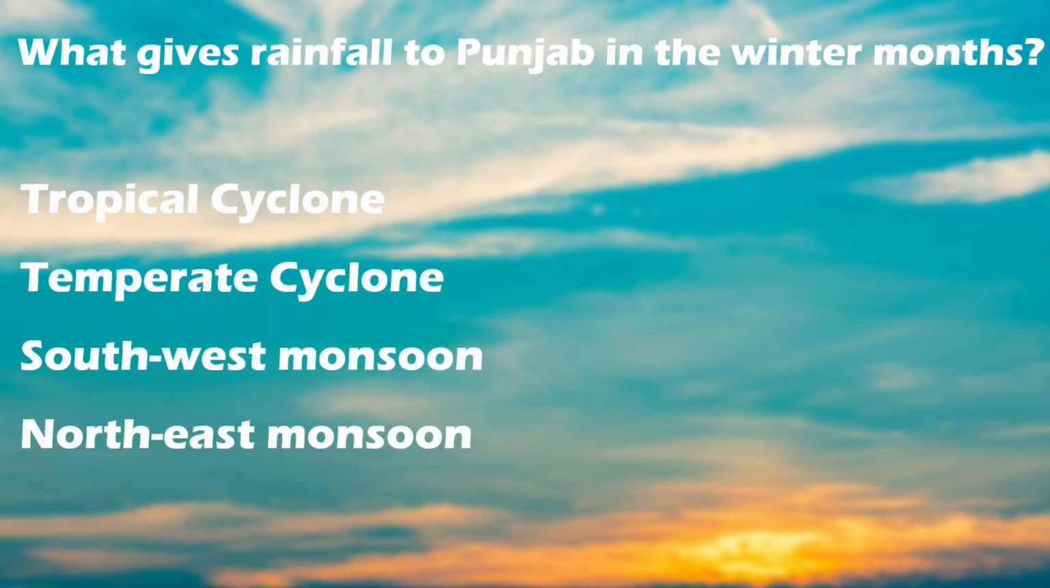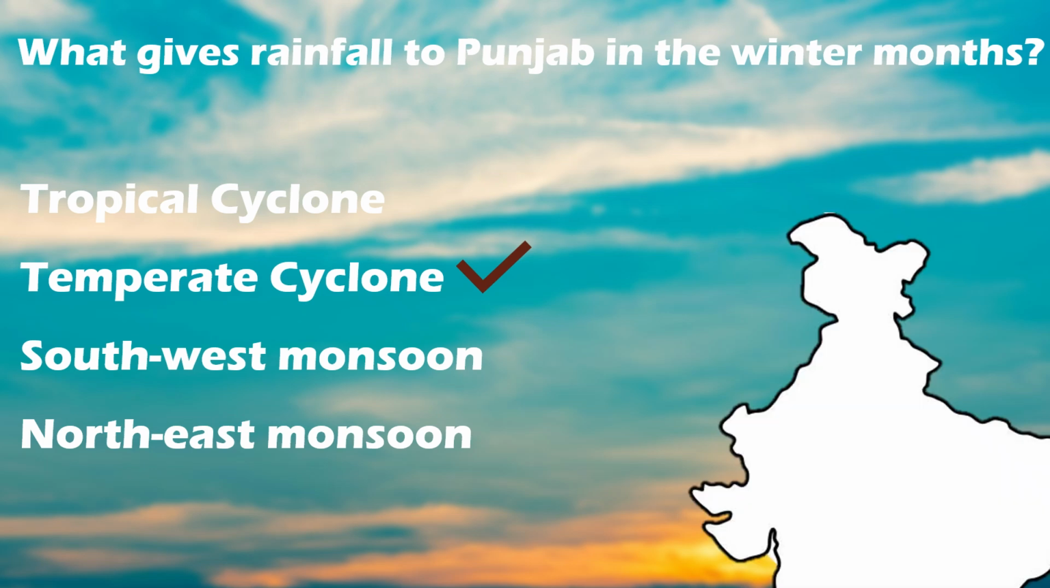The next question is, what gives rainfall to Punjab in the winter months? The options are tropical cyclone, temperate cyclone, southwest monsoon, northeast monsoon. And the correct answer is temperate cyclone. This is because the temperate cyclone originates over the Mediterranean Sea and it reaches India as a western disturbance through the help of westerlies.